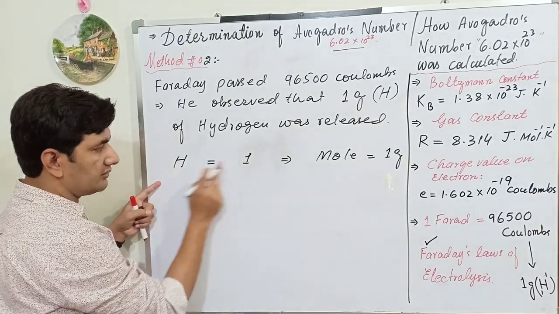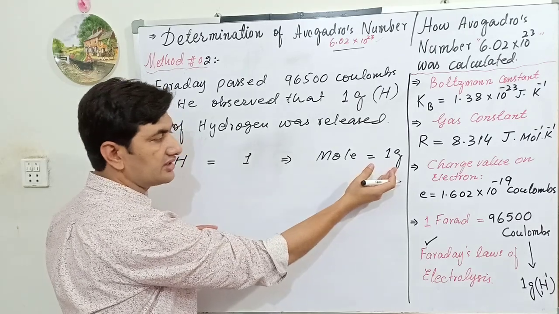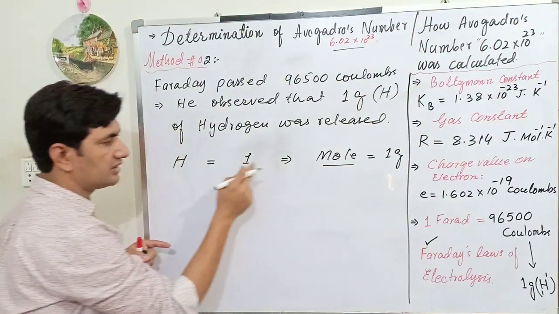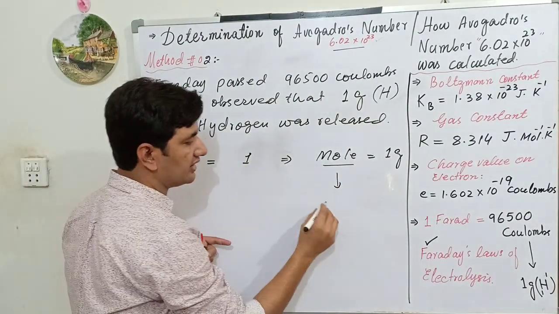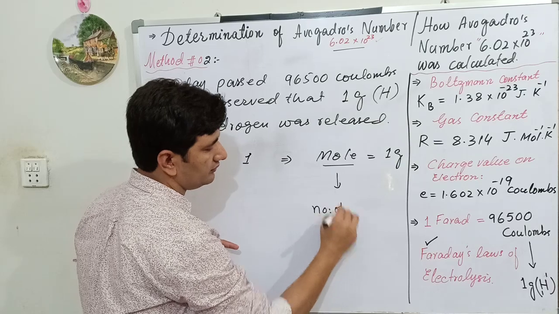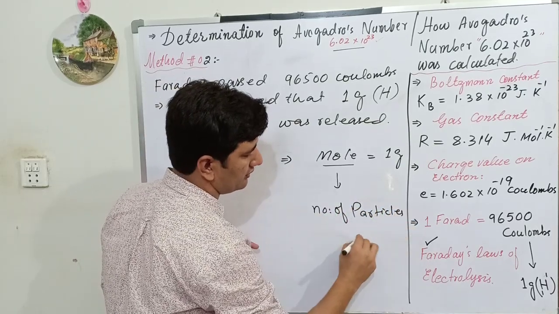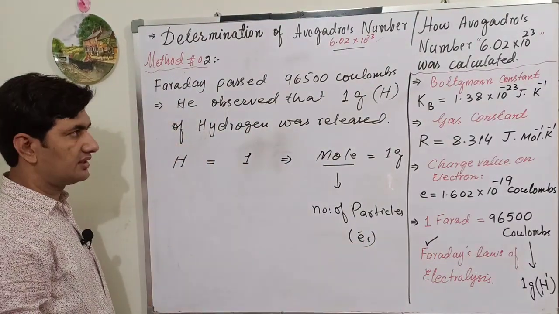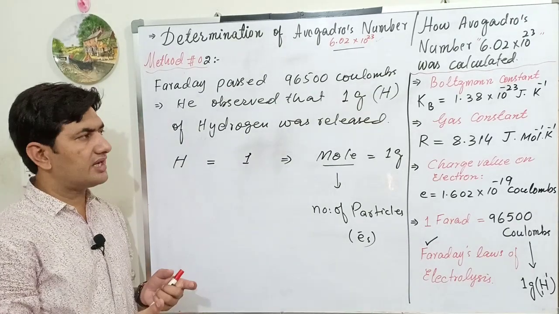So for the hydrogen atom, how many atoms are here? 1 atom. How many grams does it contain? 1 gram. And how many moles are present here? 1 mole. So 1 mole of hydrogen has a mass of 1 gram. Now this 1 mole of hydrogen contains how many particles? Number of particles, or simply we can say number of electrons. So this is the method, this is the trick that was initiated by Faraday.